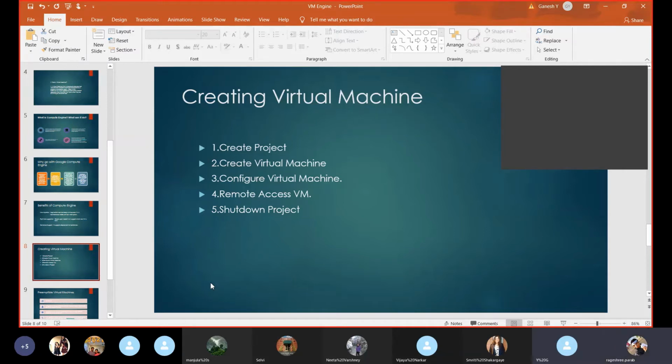Containers actually work on the virtual machine itself. Suppose while we are in the production stage, in the virtual machine we are running an application.